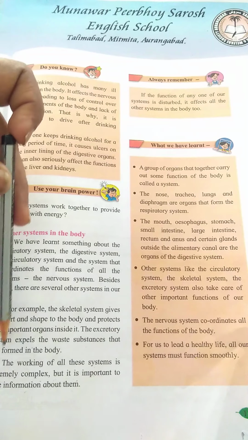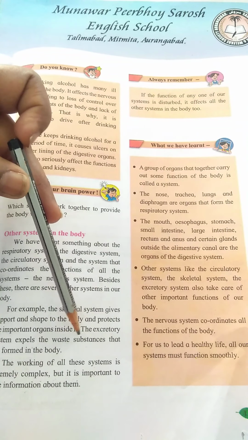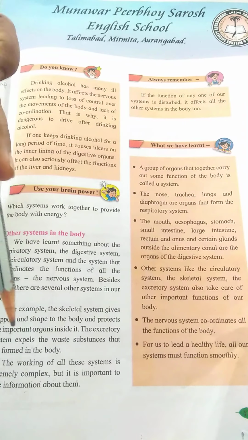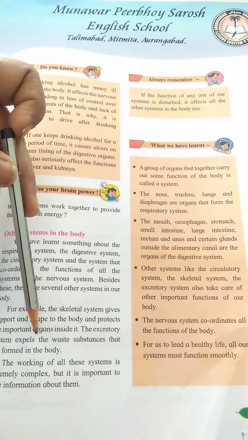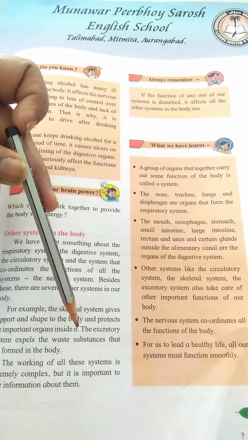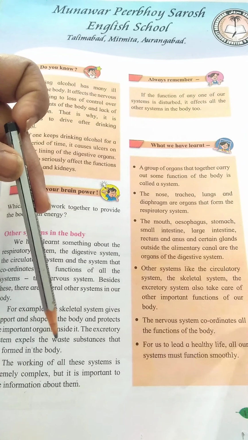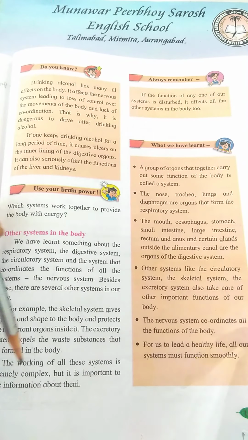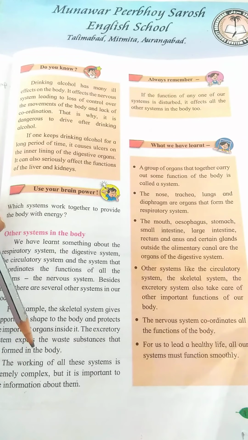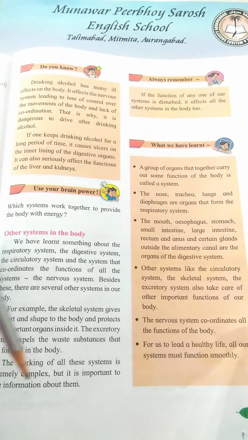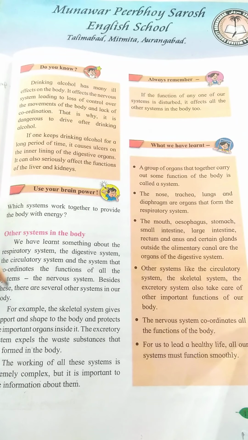The excretory system expels the waste substances that are formed in the body. Expels means they throw out the unwanted waste substances. After all the digestion, whatever is left, the waste, is thrown out of the body. That we have seen in the digestive system. The working of all these systems is very complicated, but we should have information about all of them.